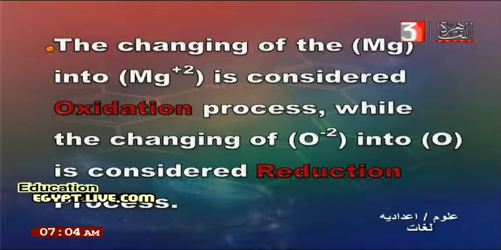Again, oxidation is a process in which an element loses one or more electrons, but reduction is the process in which an ion or non-metal gains 2 electrons.